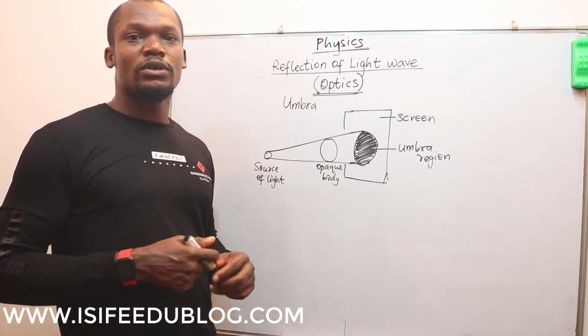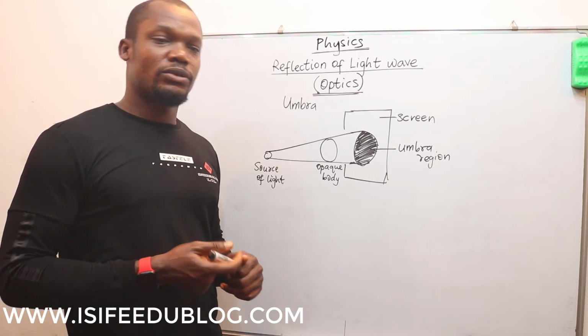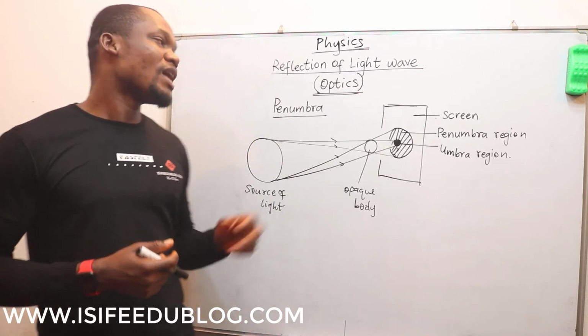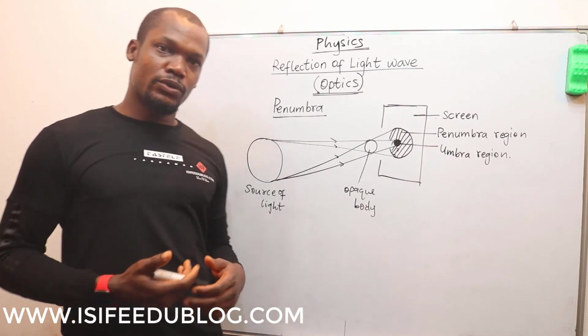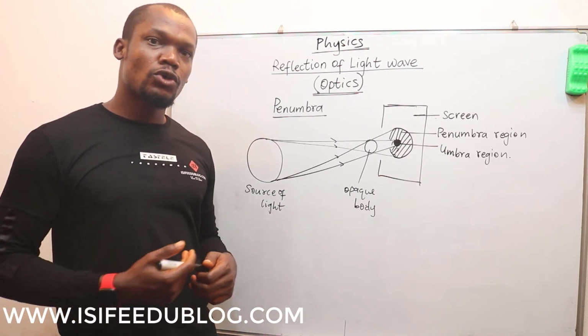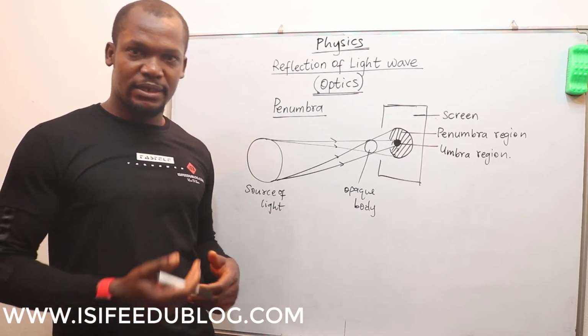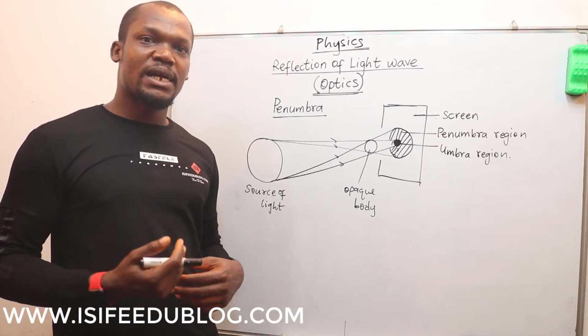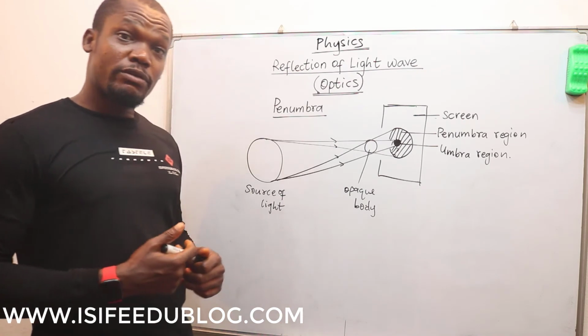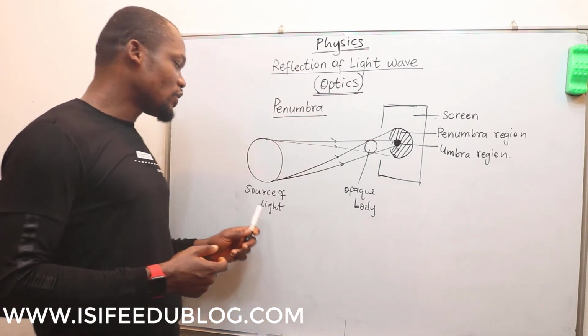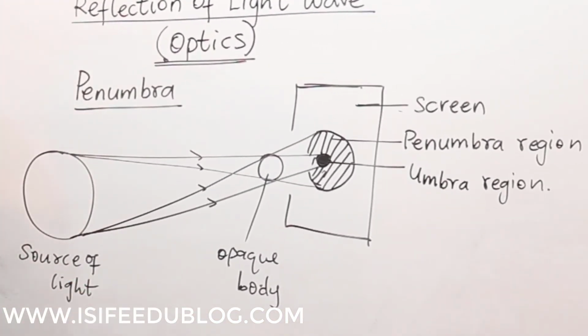The second one is the penumbra region. So secondly, we have the penumbra. The penumbra region of a shadow is the portion of partial darkness. This penumbra region is formed when the source of light is bigger or larger than the opaque body in question.